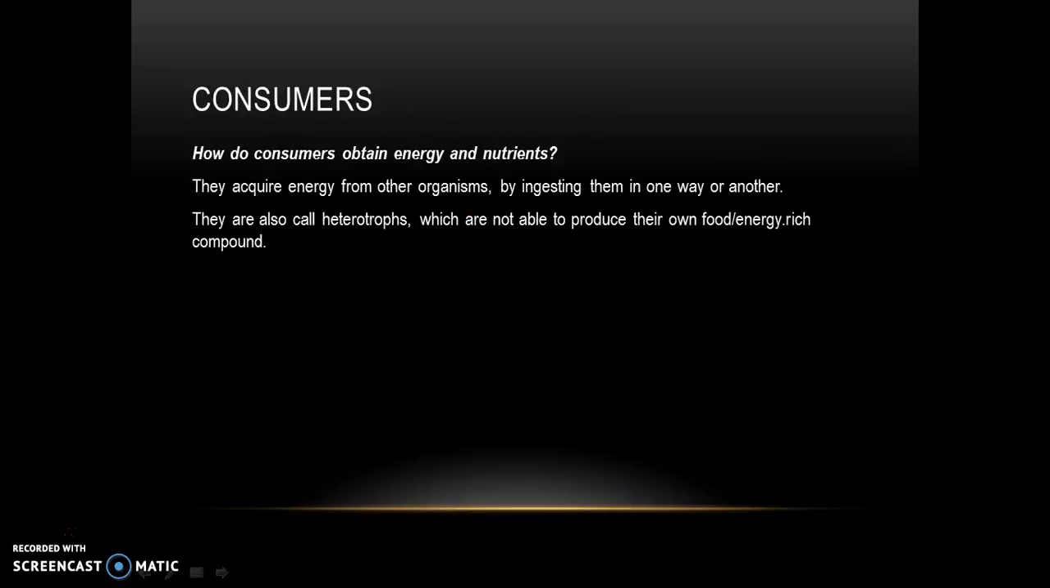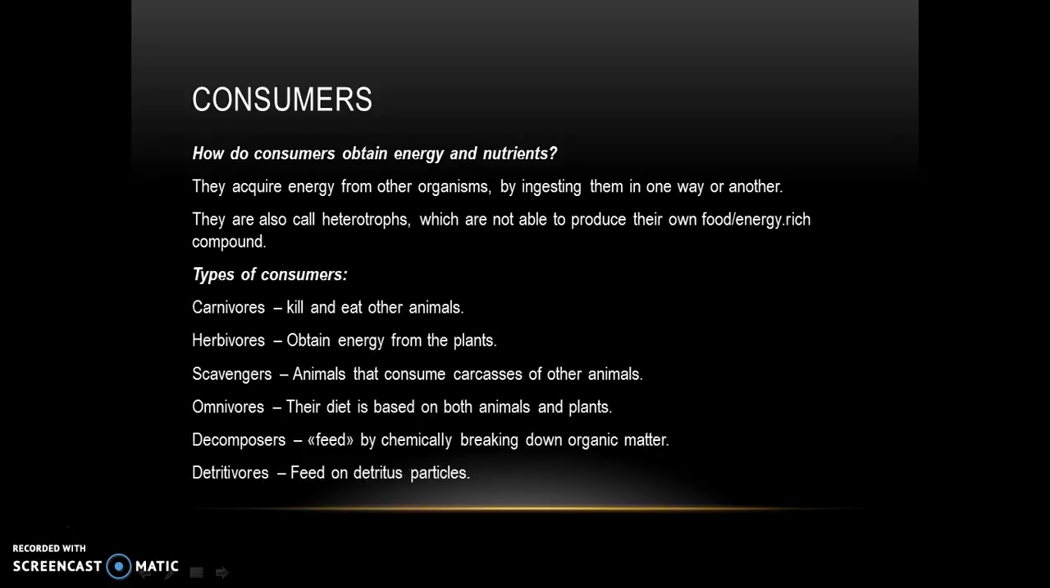Consumers. How do consumers obtain energy and nutrients? They acquire energy from other organisms by ingesting them in one way or another. These are the types of consumers: the carnivores, which kill and eat other animals; herbivores, that obtain energy from the plants; scavengers, animals that consume carcasses of other animals; omnivores, whose diet is based on both animals and plants; decomposers, which feed by chemically breaking down organic matter; and detritivores, which feed on detritus particles.